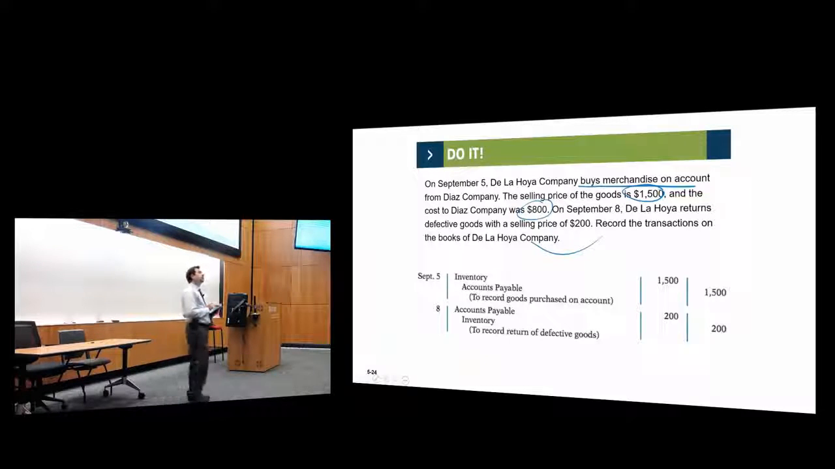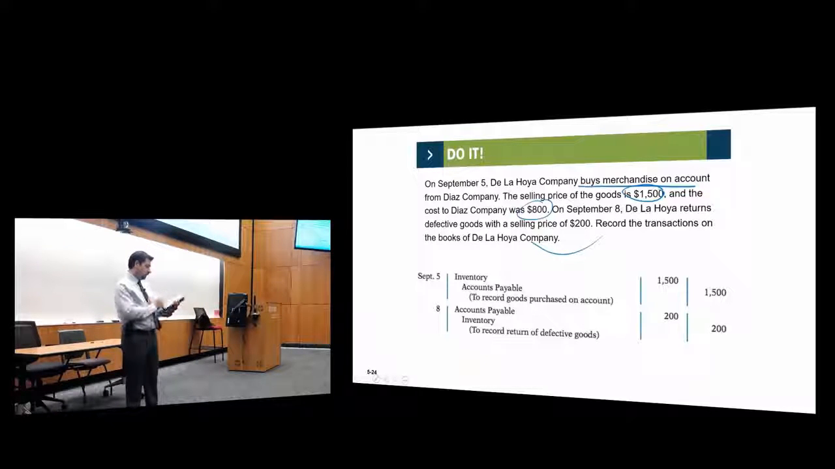And then they return $200. That will decrease the value of the inventory by $200. It will also decrease the debt by $200. So you debit accounts payable and you credit inventory. Any questions?